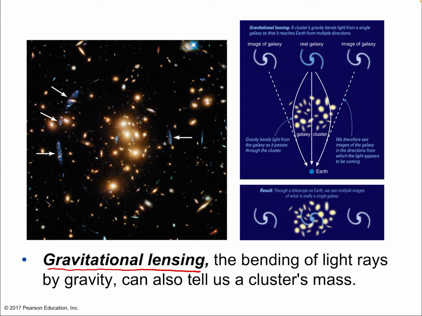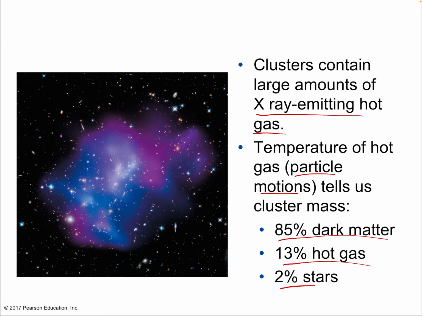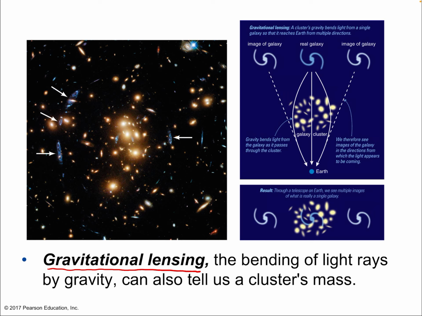They actually use it sometimes to find galaxies that otherwise would be obscured or too faint, because it can essentially act like a magnification. We're able to use it to estimate the mass of things because we can calculate how much the light bent, and then find the mass that way. So it can be a very accurate and independent way from, say, temperature measurements to measure mass. And when we look at these images of galaxies, because the light gets bent and we get multiple images of the same galaxy, we see that there must be a huge amount of matter that isn't ordinary matter, that must be dark matter, okay?